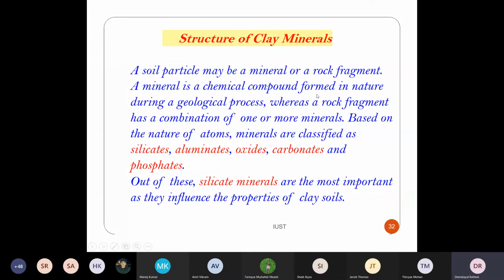A mineral is a chemical compound formed in nature during a geological process, whereas a rock fragment is a combination of one or more minerals. Based on the nature of atoms, minerals are classified as silicates, aluminates, oxides, carbonates, and phosphates. Out of these, silicate minerals are the most important as they influence the property of the clay. So we have so many minerals, but silicate is more important.